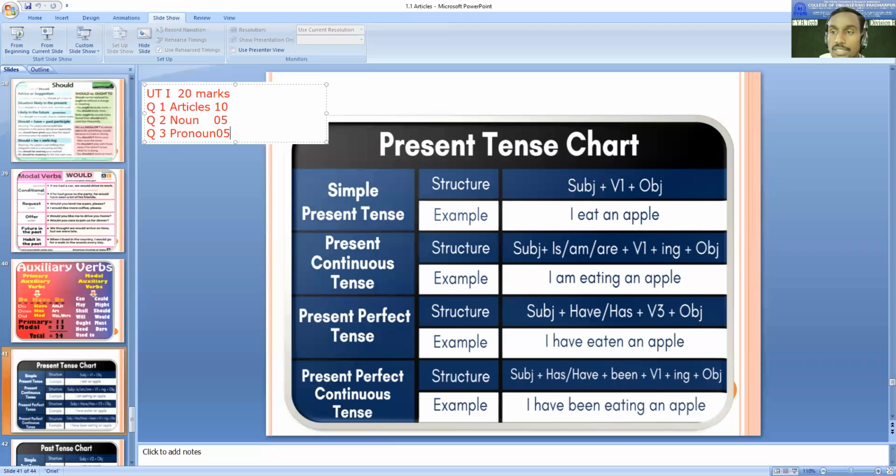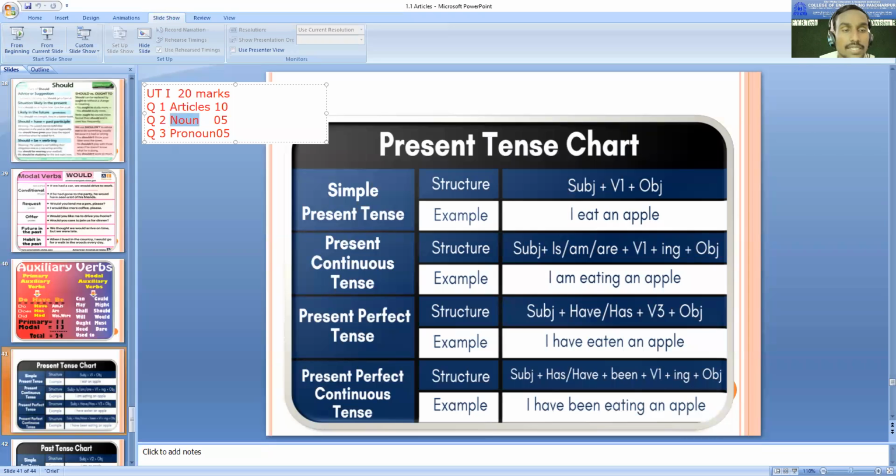For articles, fill in the blanks. You will get one sentence with a blank of article, where you have to choose a or the wherever it is necessary. For noun, you will get questions to identify the noun, or different questions related with noun.